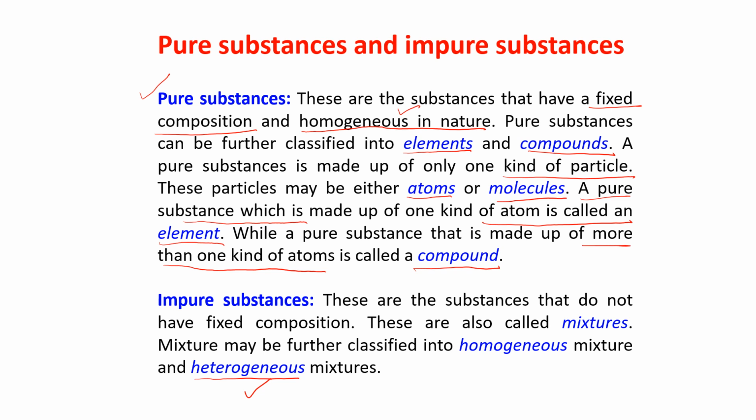Okay. Impure substance. These are the substances that do not have fixed composition. I'll explain to you what is that. These are also called mixtures. A mixture may be further classified into homogeneous and heterogeneous, as I told you. Okay. So let me see what is there in the next slide.